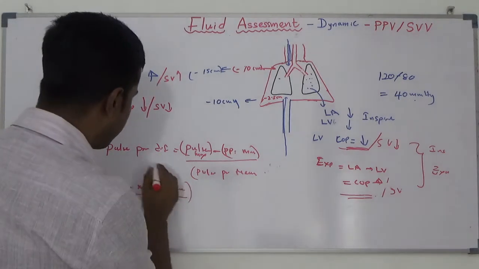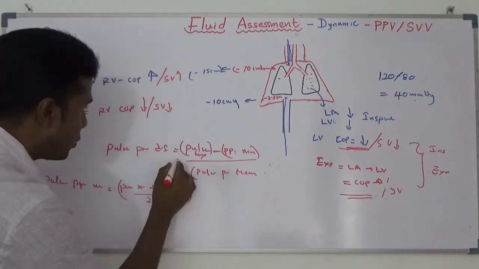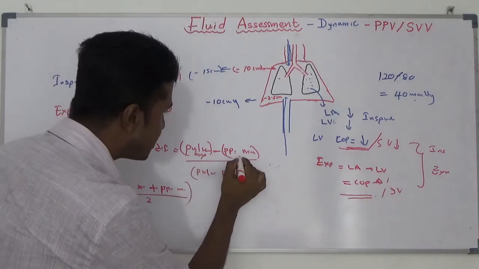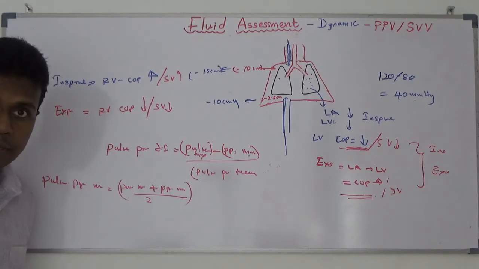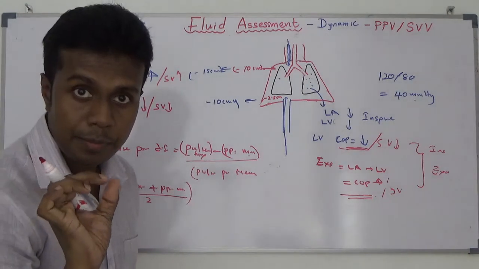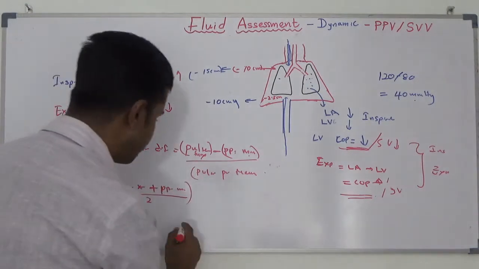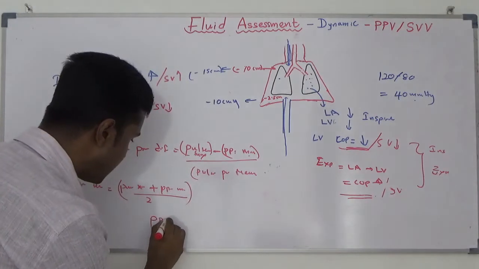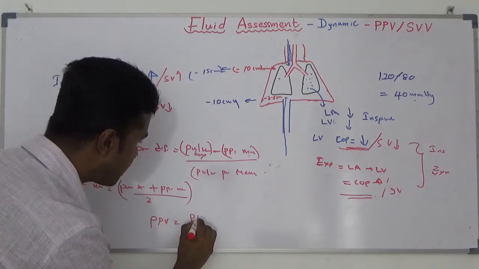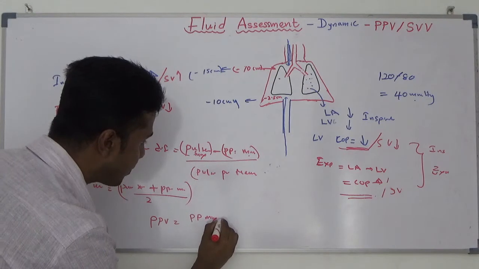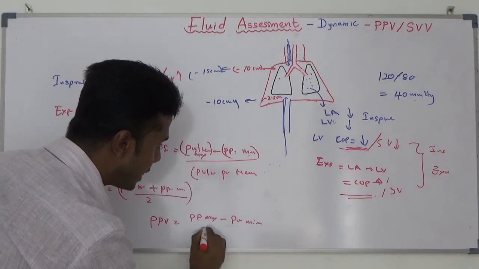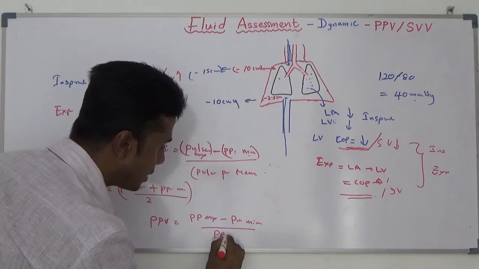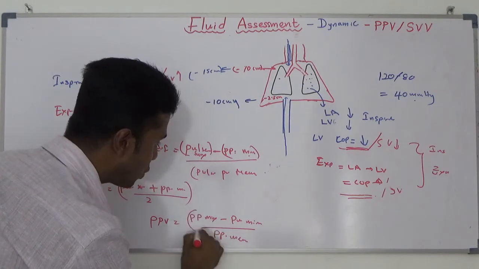So if you divide pulse pressure maximum minus pulse pressure minimum by the pulse pressure mean, that value is called pulse pressure variation. Pulse pressure variation means pulse pressure maximum minus pulse pressure minimum divided by pulse pressure mean, times 100%.